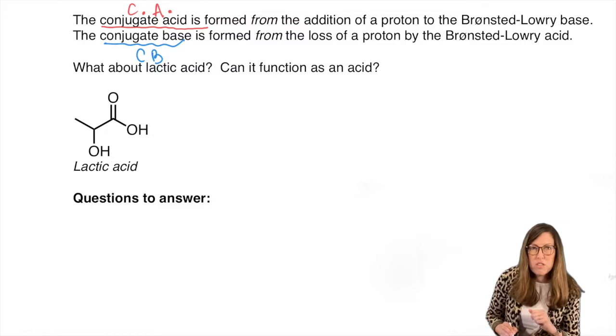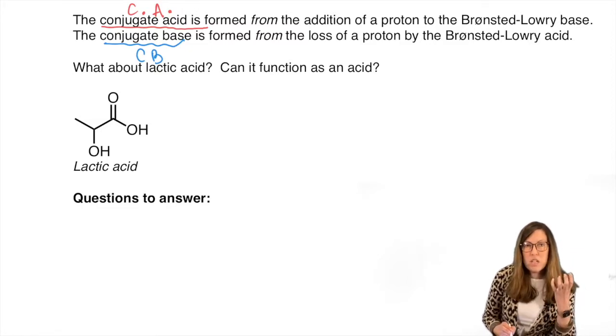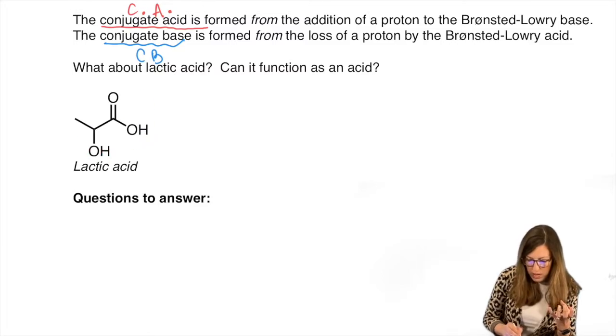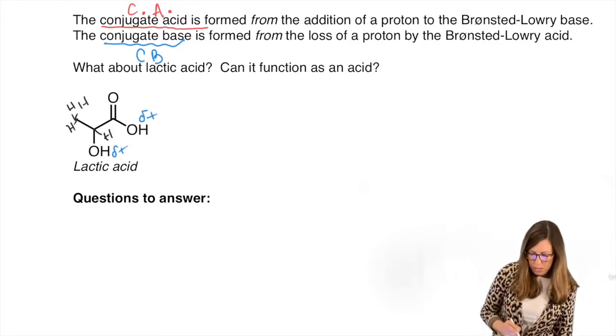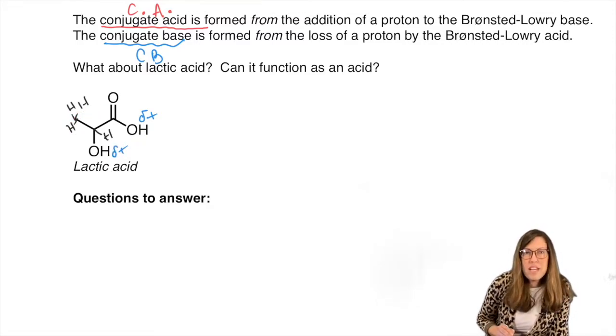Can you think of what functional group is the one that loses the H? If you're thinking about H's getting lost as protons, they're going to become H plus. Surveying this, we know we have lots of H's on here that aren't even drawn. But which one has the bigger delta plus on it? It'd be either this one or that one. Those are the only two choices, because notice that this is not a polar bond. If the H is going to become an H plus, that's easier for it to happen on a polar bond, and we'll see that soon.